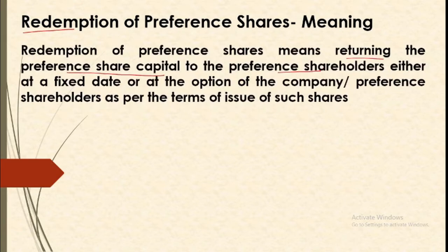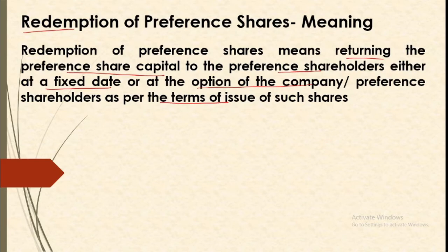This can be done either at a fixed date or at the option of the company or shareholders as per the terms of issue. So when you go for issue of such shares, at the time of issue the company discloses the terms of redemption also. Like the company may say that all the shares are redeemable after expiry of say 15 years. So after 15 years all shares will be redeemed.